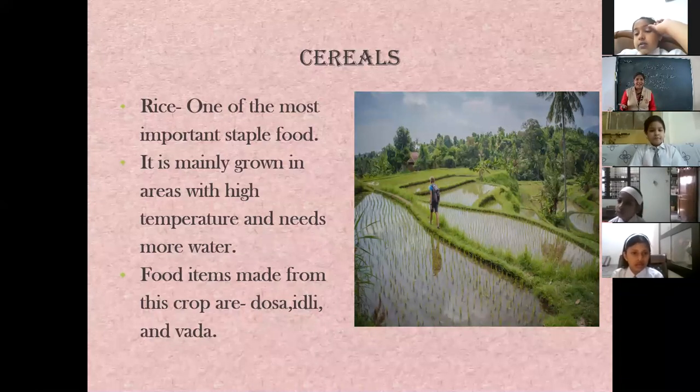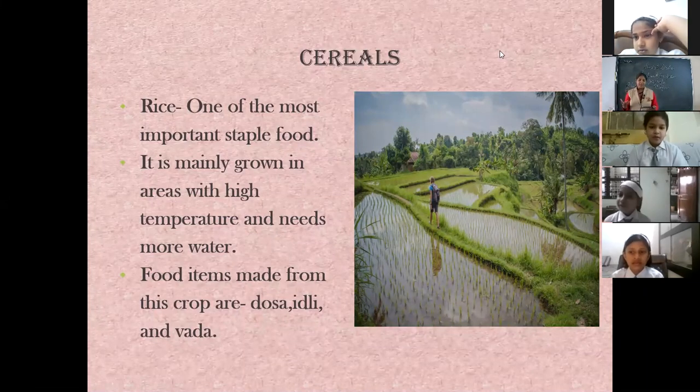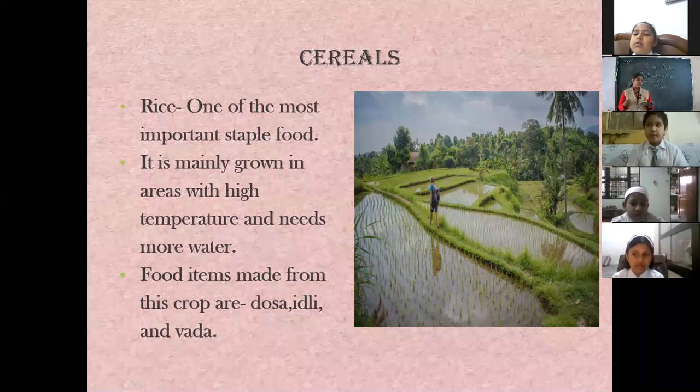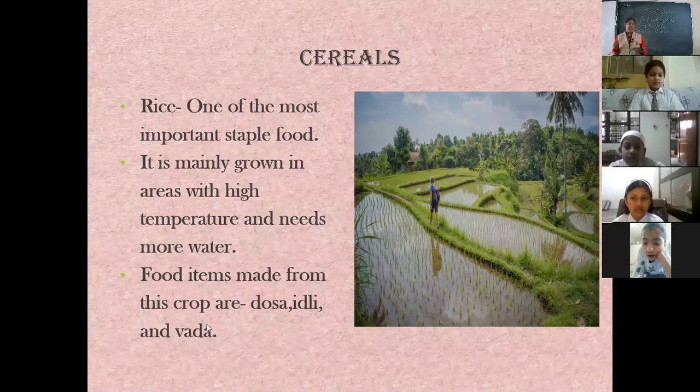You also eat rice, you eat pulao, all these are rice dishes. Okay, now let us read. One of the most important staple food, it is mainly grown in areas with high temperature and needs more water. Food items made from this crop are dosa, idli and vada.